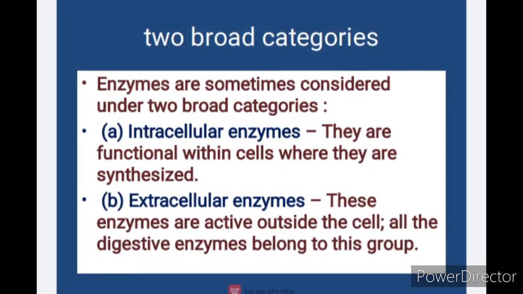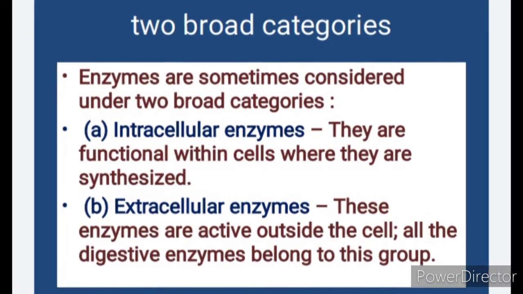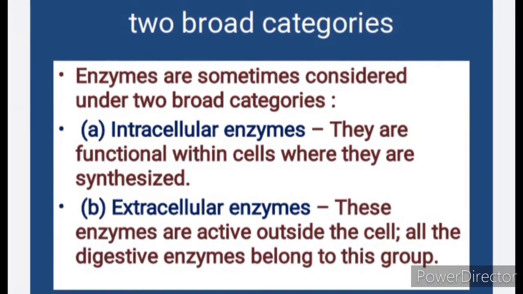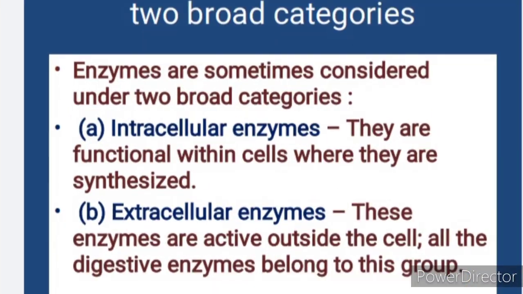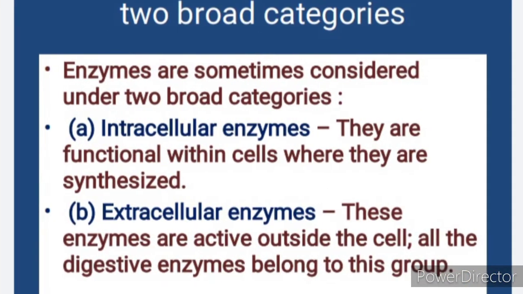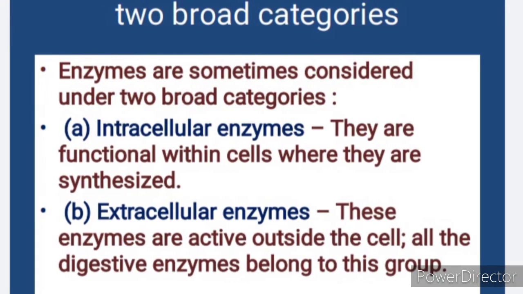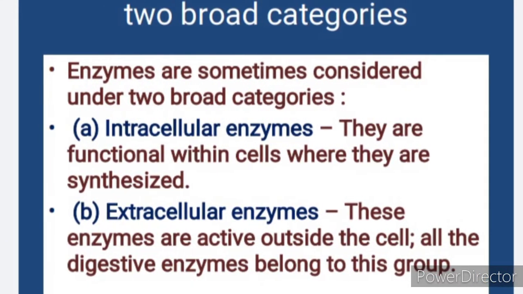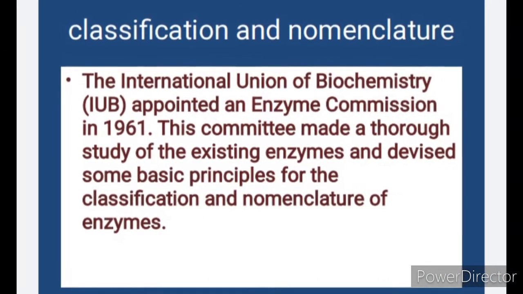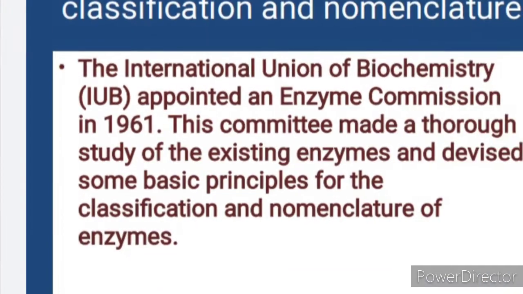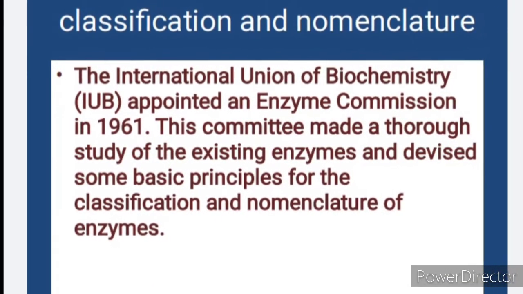Because of the confusion that arose from these common names, an International Commission on Enzymes was established to create a systematic basis for enzyme nomenclature. The Enzyme Commission has developed a rule for naming enzymes. According to the rule, each enzyme is classified and named according to the type of chemical reaction it catalyzes. The Enzyme Commission, that is EC, has given names according to the type of chemical reaction catalyzed.